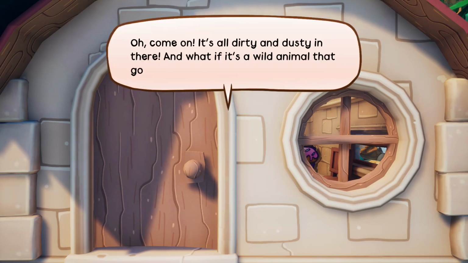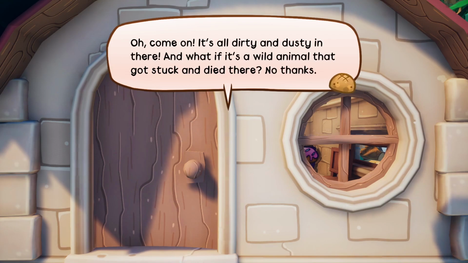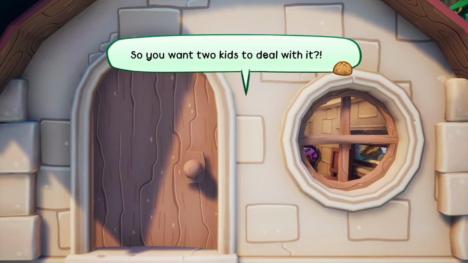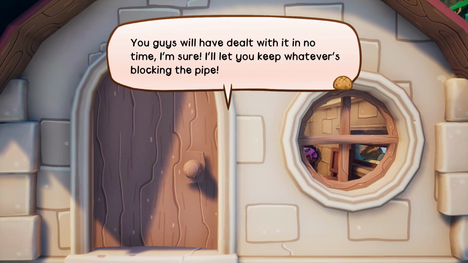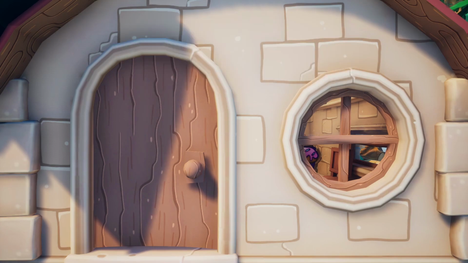Oh, come on, it's all dirty and dusty in there. And what if it's a wild animal that got stuck and died there? No thanks. So you want two kids to deal with it? You guys will have dealt with it in no time, I'm sure. I'll let you keep whatever's blocking the pipe.